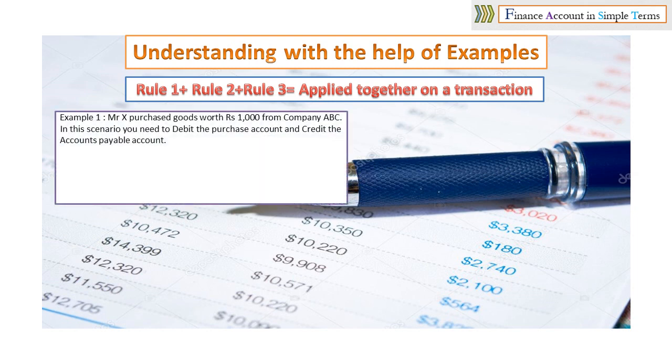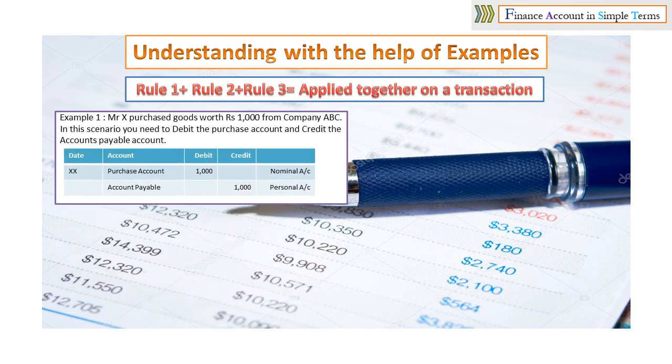Mr. X purchased goods worth rupees 1000 from company ABC. In this scenario, you need to debit the purchase account as per rule 3: debit all expenses and losses, and credit the accounts payable account. Credit the giver. So you can see that the purchase account is debited with 1000 rupees and accounts payable is credited with 1000 rupees.